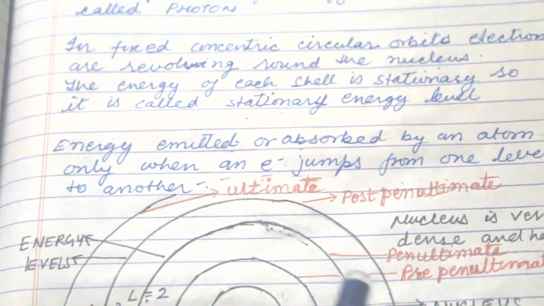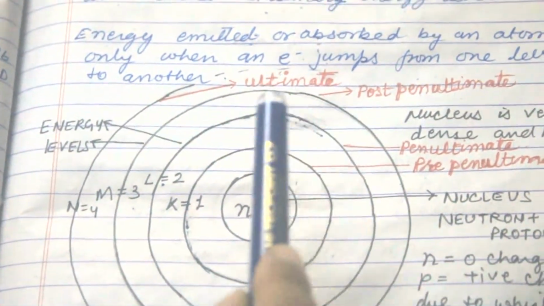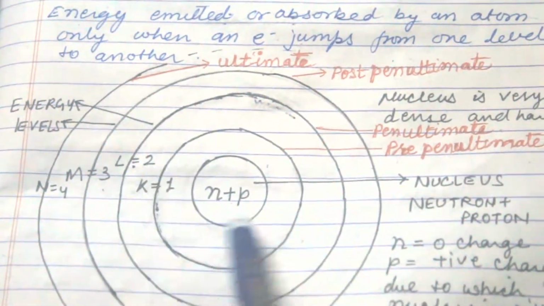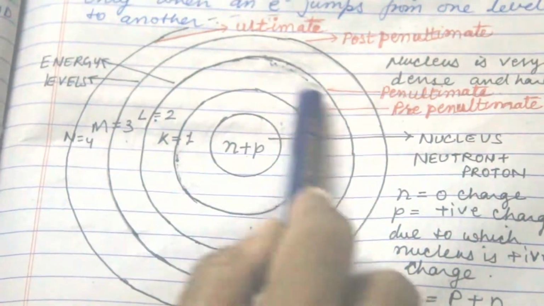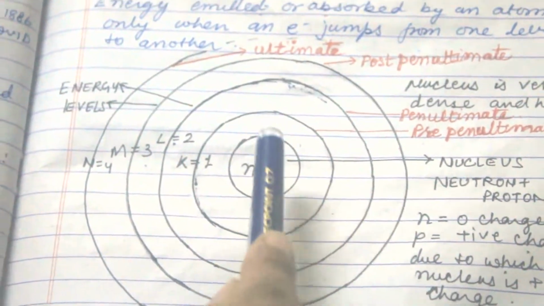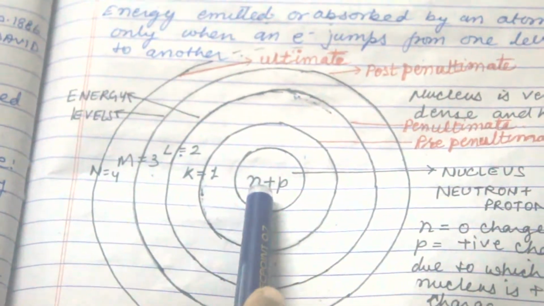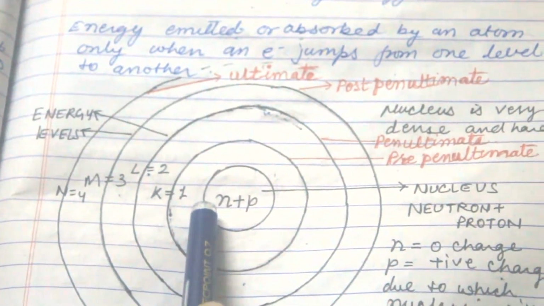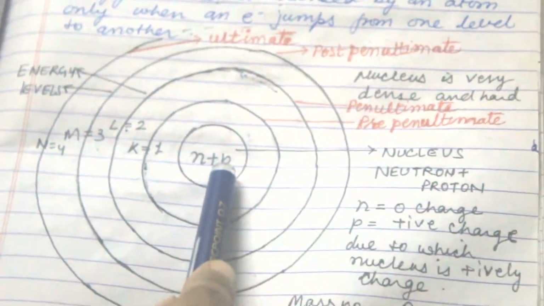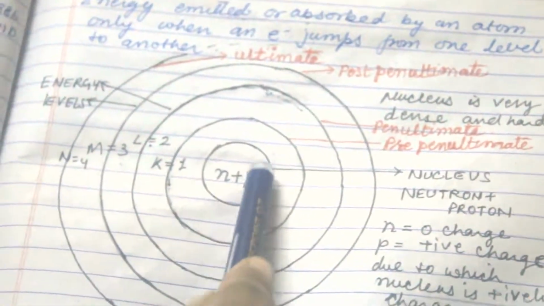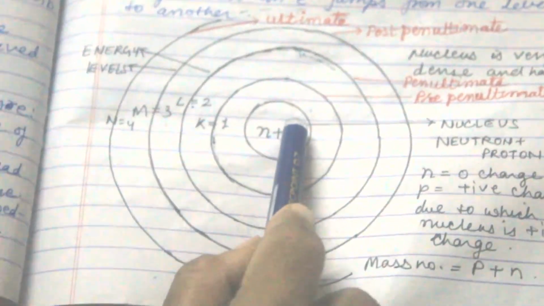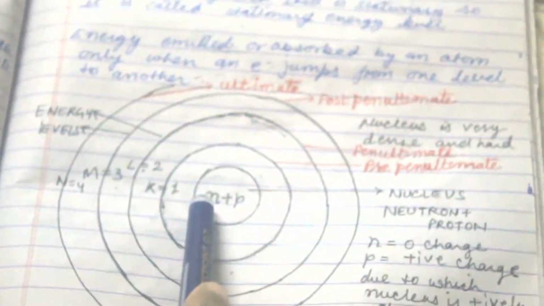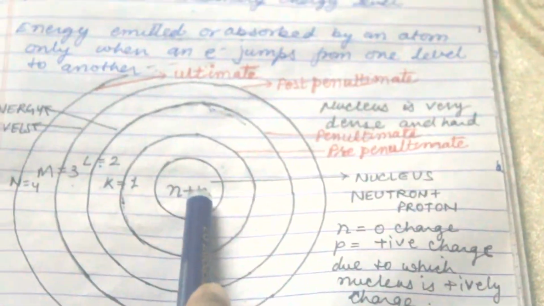For example, these are the concentric circles. Concentric circles means circle around circle. There are various circles, and this form is known as concentric circles. In the middle there is a nucleus. Neutron was discovered by Chadwick and proton was discovered by Goldstein. Both neutron and proton make the nucleus. Neutron is chargeless, that is zero, and proton is positively charged.